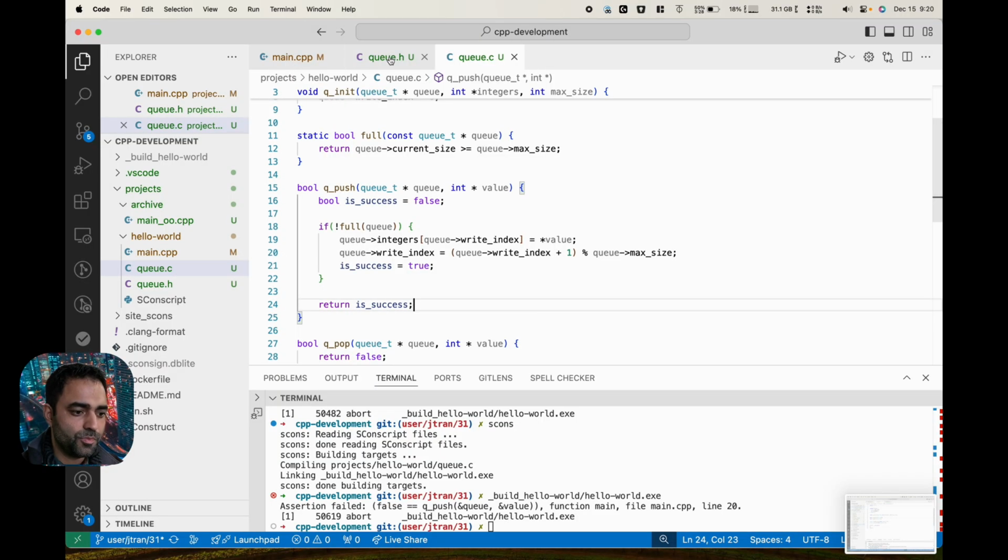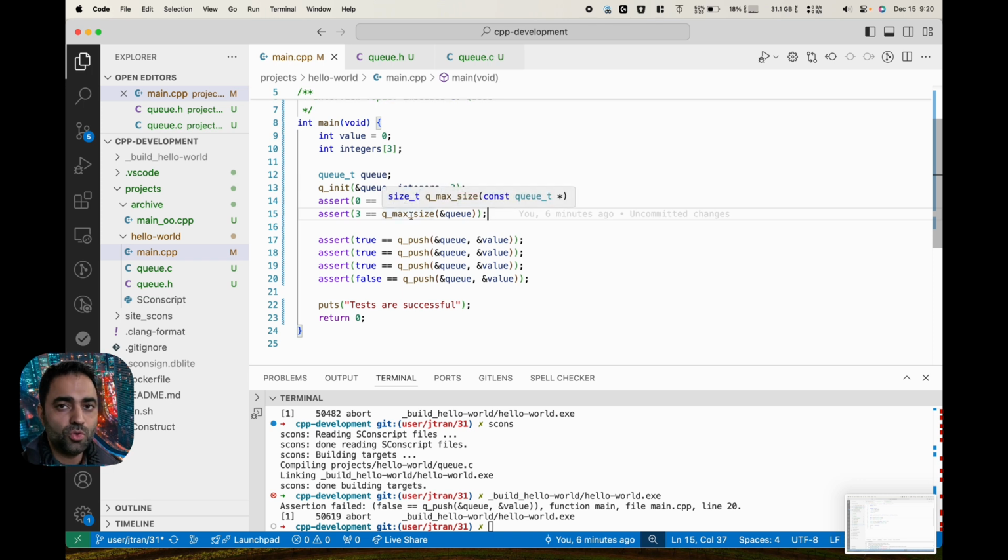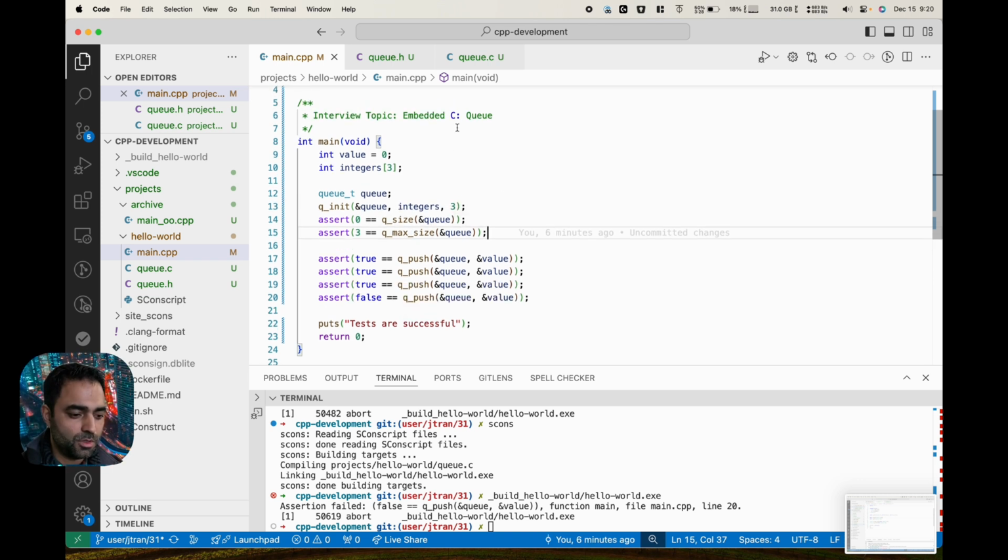All right, so we were talking about a queue interview question, and the great thing I've done is I have tests for initialization and I have tests for queue push. For the queue of 3 integers that I have, I expect that I should be able to push 3 numbers, and then the 4th one should fail. So that's where I was caught up last time.